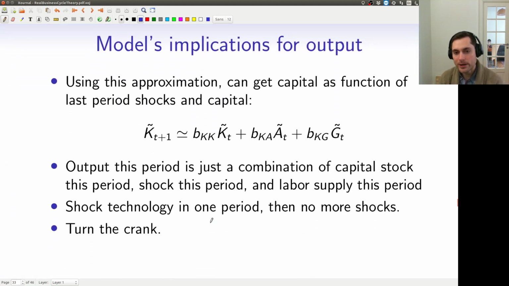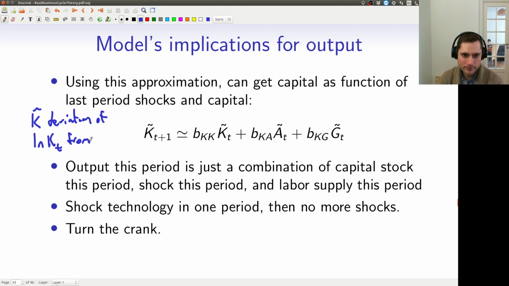Okay, so using that approximation, we can also get capital Kt plus 1, again, as a function of these variables. By the way, these are, again, this little tilde. I didn't ever say this, but K tilde means deviations of Kt from balanced growth path.